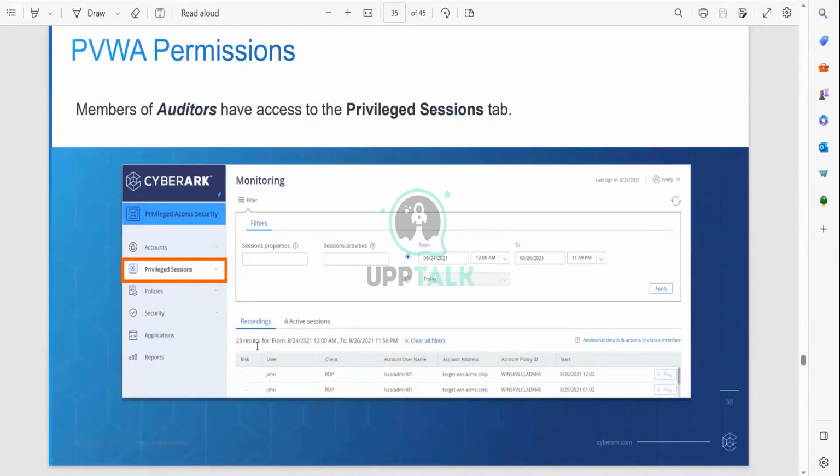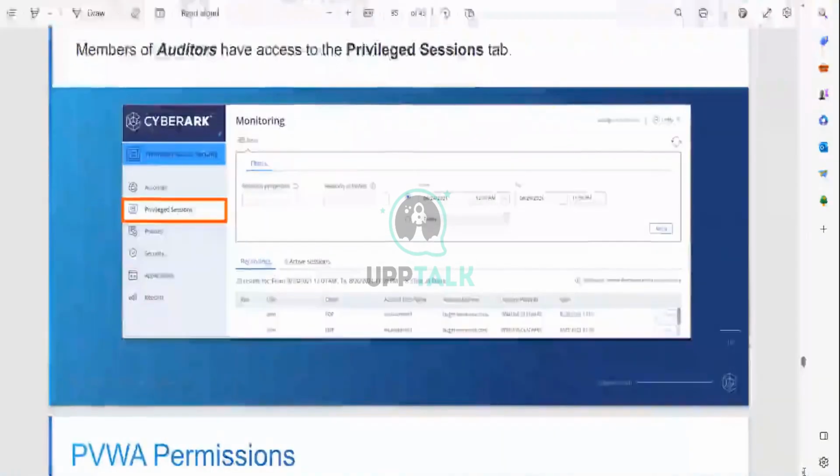In the recordings, you can see the dates. How many recordings are there? All the session recordings are there. These are the account users. You can see these and click on the play button. What he has done now, who is the connector, the target, what he did earlier.